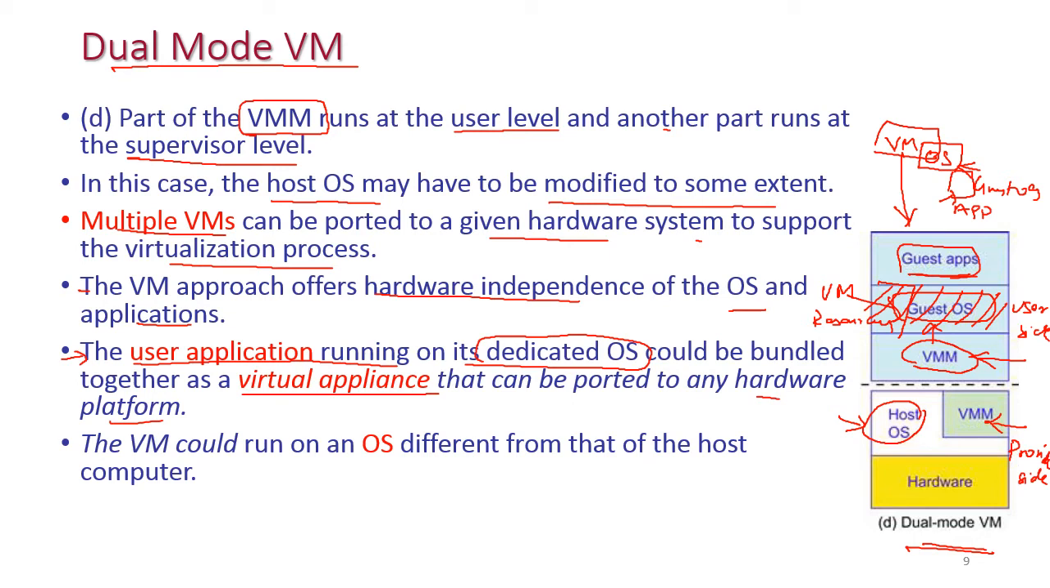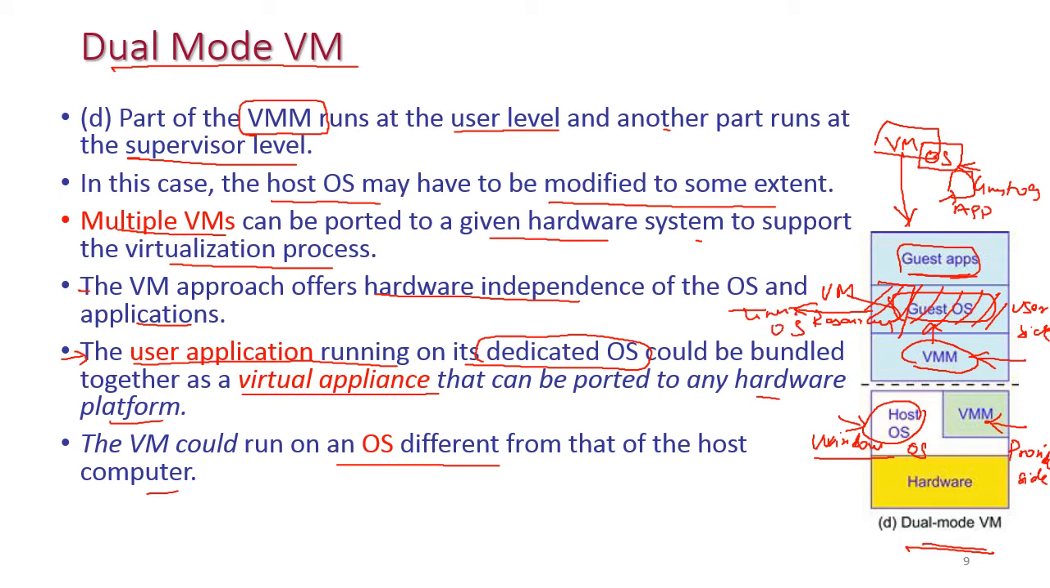The virtual machine can run on an OS different from the host computer. The host computer may have a different OS and the guest computer may have a different OS. For example, this may be Windows OS, and this may be Linux OS.